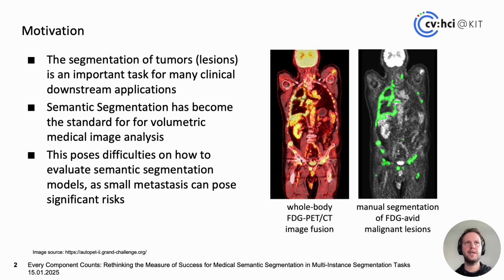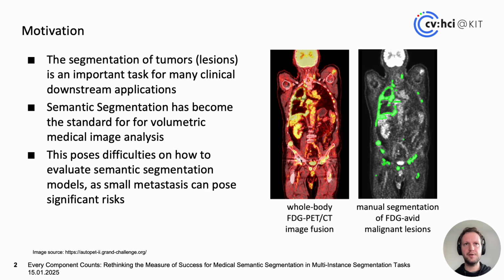The scenario that we will look at in this work is the segmentation of tumors, also called lesions, in volumetric image analysis. Volumetric images are something like CT or MRI. Training semantic segmentation models has become the standard to analyze these types of images, and the analysis of tumor volume or lesions is no exception.